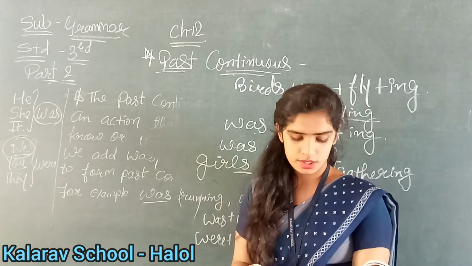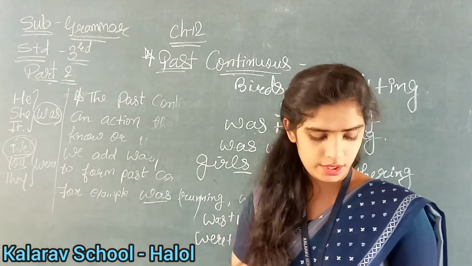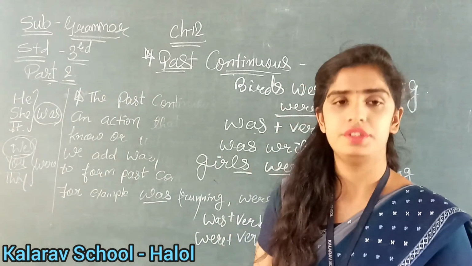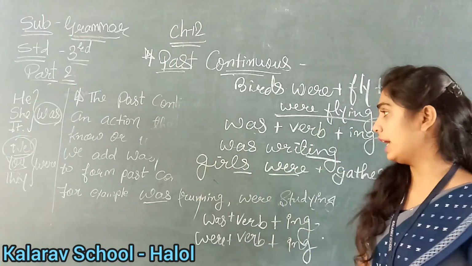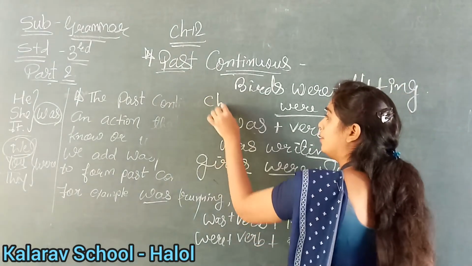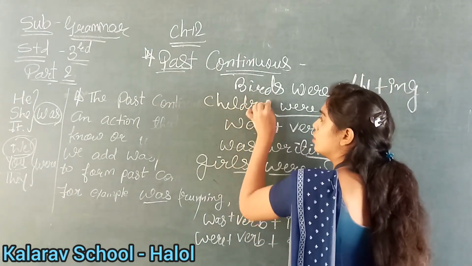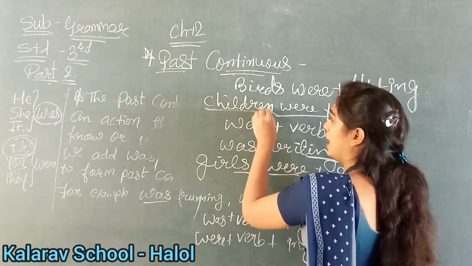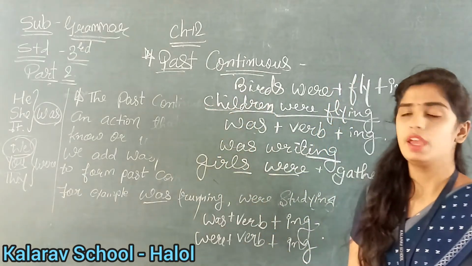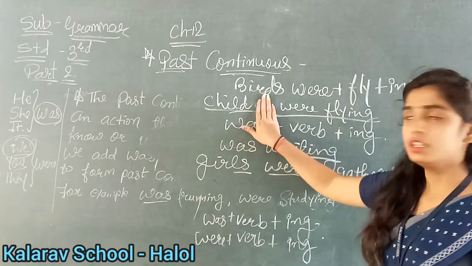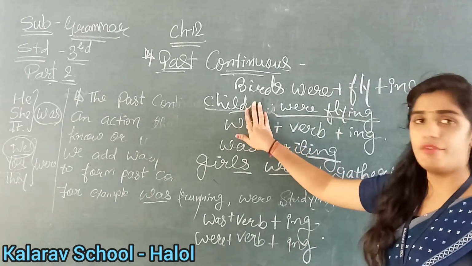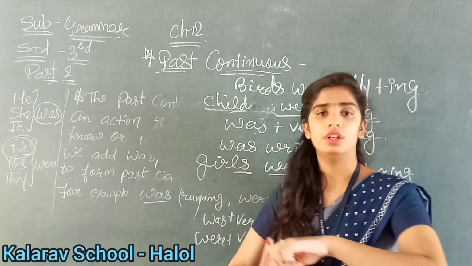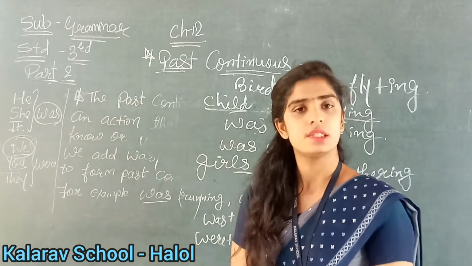Now see seventh number. The child was swimming in the big pool. Child means it is only one child. Okay. If it would be children, so it would be plural. तो हम क्या करते हैं यहाँ पे, were लिखते हैं, बराबर है? But it is given only child. So we are talking about only one child. So what will we use? Was swimming. Okay.